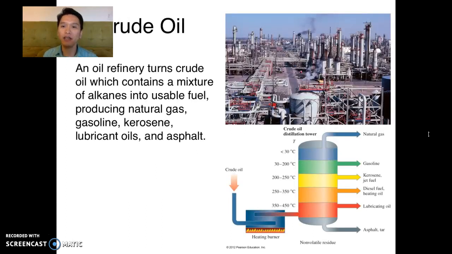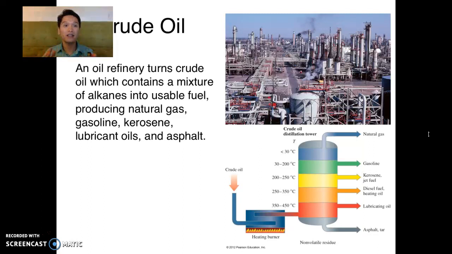Okay, so we talk about all these alkanes. So where do we get them from? It turns out we get them from crude oil. So billions and millions of years ago, there were plants and animals that lived and they died. Their carcasses over time decompose and kind of melt down, and with pressure of the earth, become this hydrocarbon, gooey black stuff. And then we now dig them up, and they are a mixture of things actually. And so we can't just use them, right? Because as we just said before, these things, depending on their length, will have different properties. So we need to separate them out.